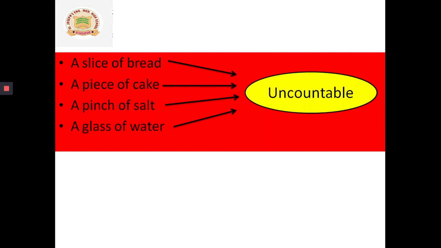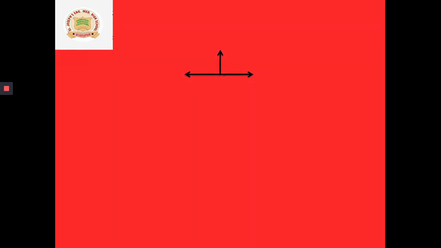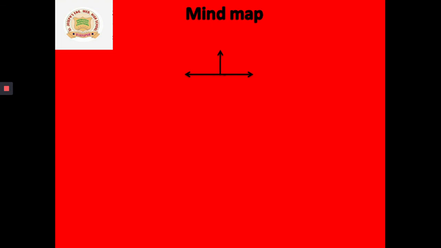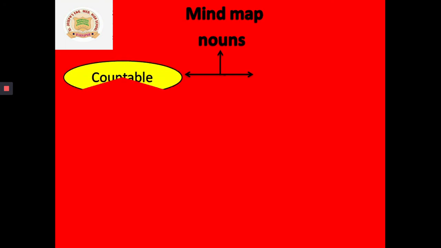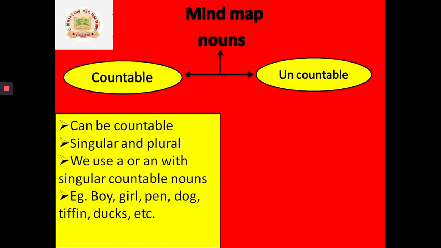So simple it is. Yes or no, children? Now let us quickly revise countable and uncountable nouns with the help of a mind map. Nouns can be classified as countable and uncountable. Countable nouns can be counted. They can be singular and plural, that means one and many.